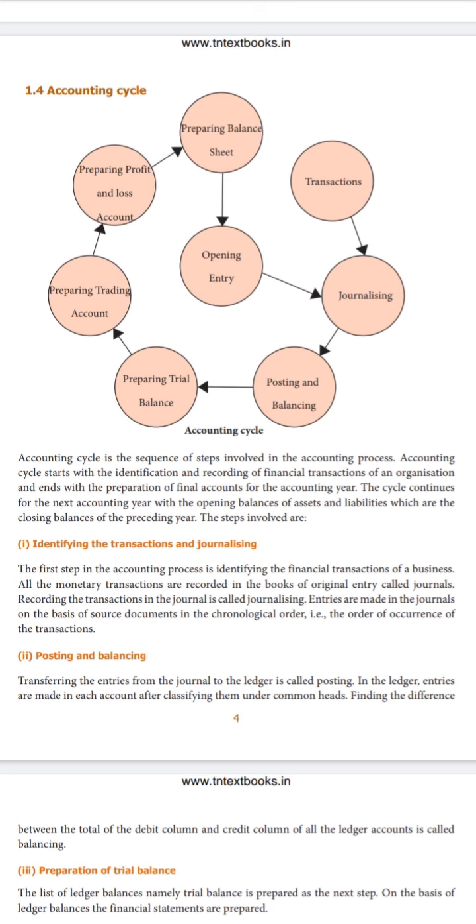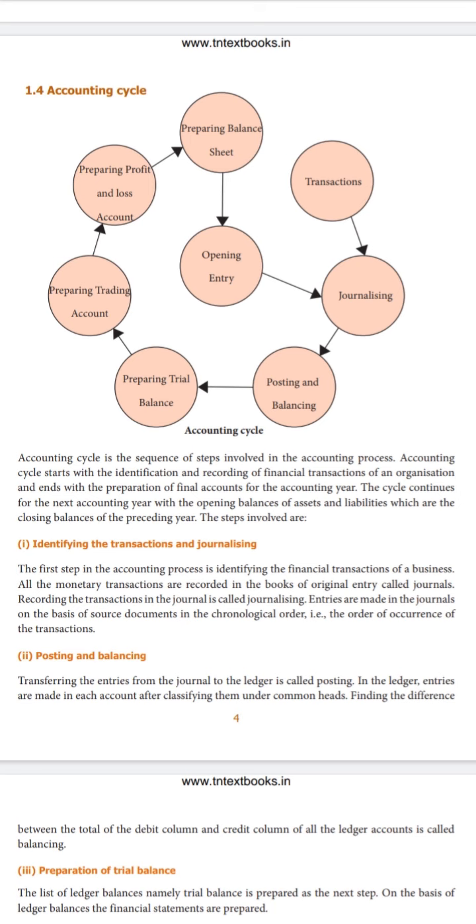Any activity done keeping money as the base, we call a transaction. For example, selling any product of our organization, where we get money while doing the sale. So it involves money in the activity, so we call it a financial transaction.